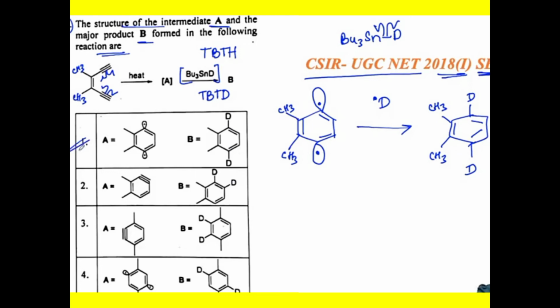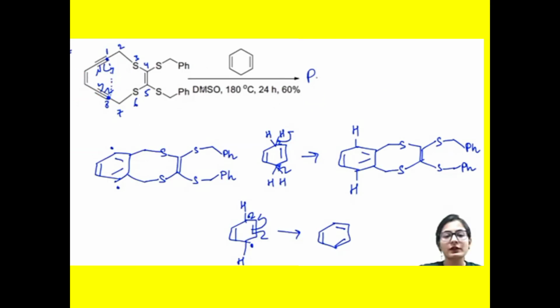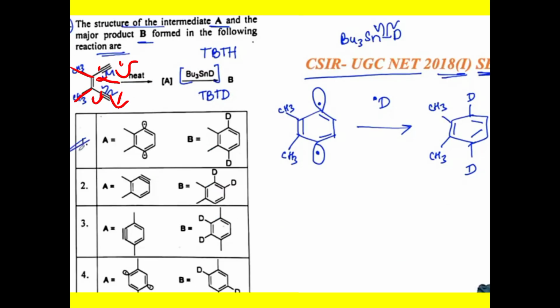See here, the CH3 group, a carbon-carbon triple bond, another carbon-carbon triple bond, and a carbon-carbon double bond; that is a diene. So here formation of the radical, again here formation of the radical. These radicals can be joined, forming this ring.